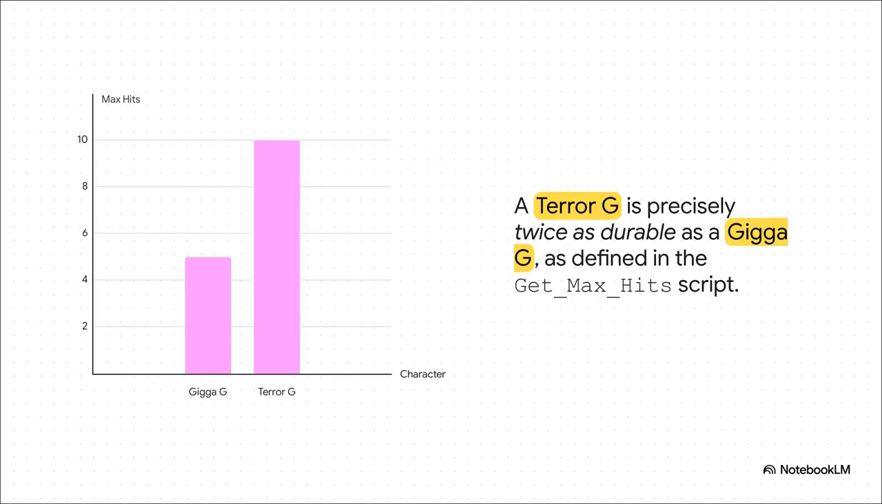But, of course, not all characters are created equal. The developer, Stephen, he created different tiers of power. We can see his math right here in the get max hit script. A teragi is precisely twice as tough as a gigaG. It takes 10 hits to kill versus 5. This is game balancing in action, laid bare, one number at a time.